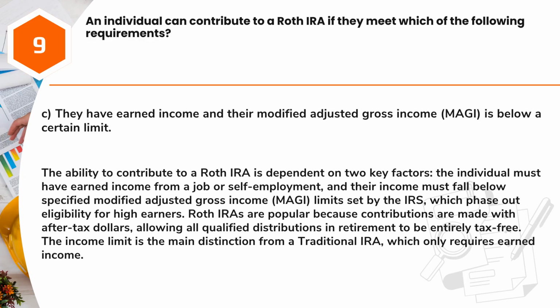Answer: C. They have earned income and their modified adjusted gross income, MAGI, is below a certain limit. The ability to contribute to a Roth IRA is dependent on two key factors. The individual must have earned income from a job or self-employment, and their income must fall below specified modified adjusted gross income, MAGI, limits set by the IRS, which phase out eligibility for high earners.